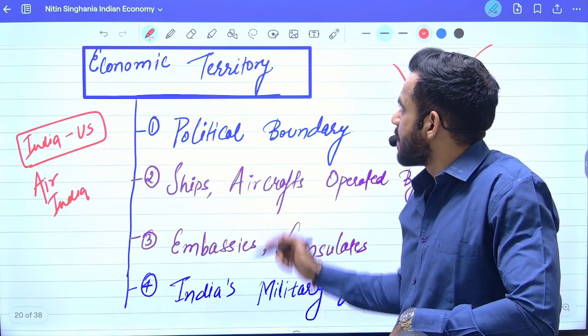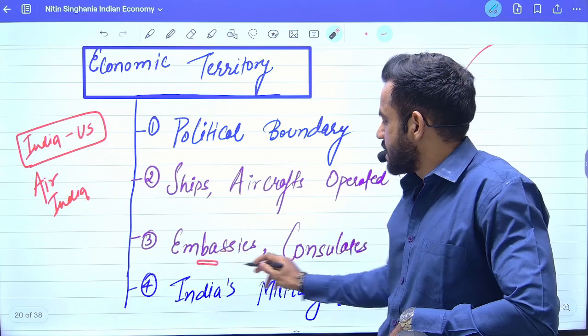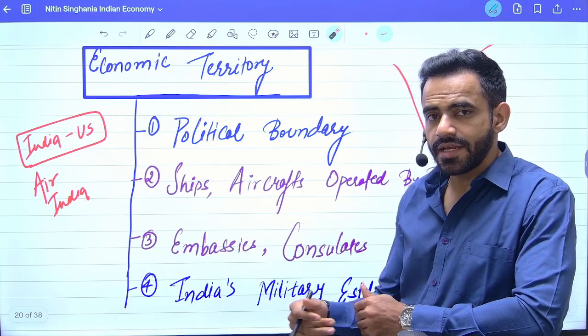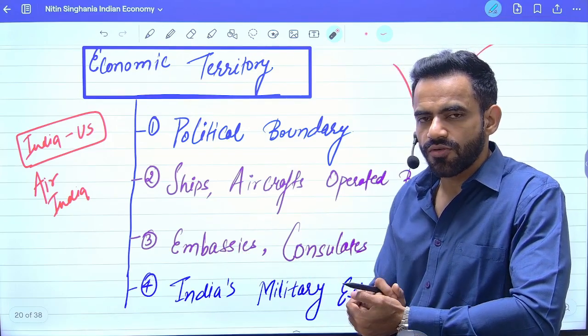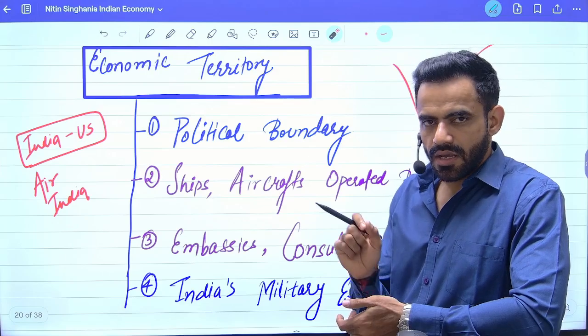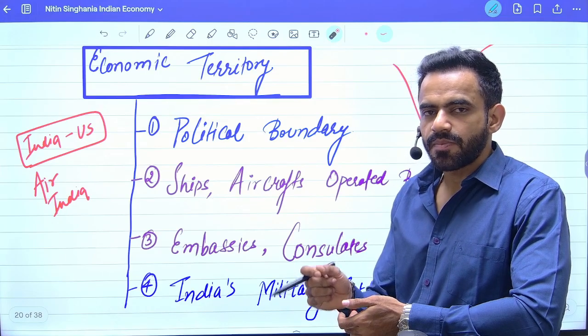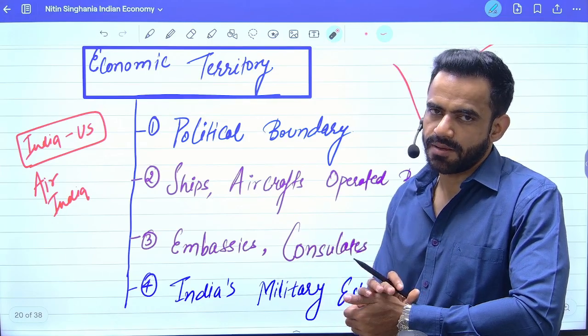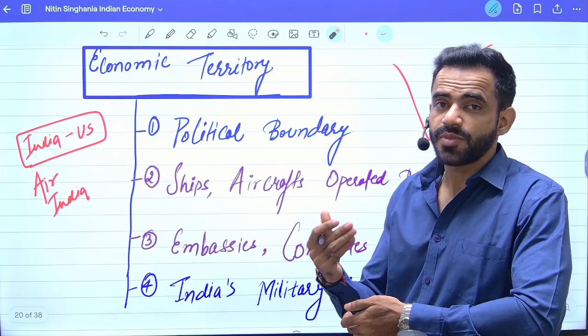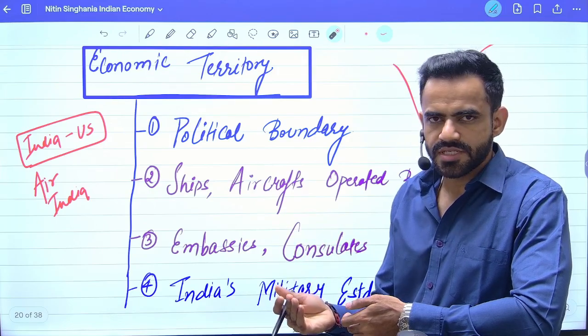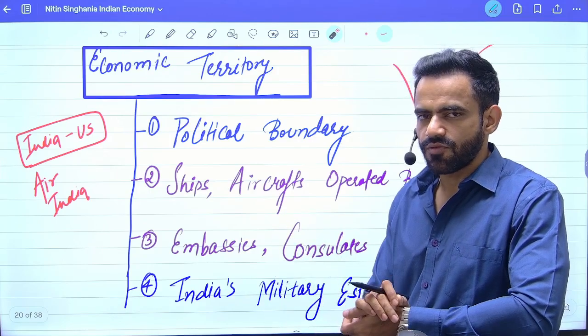Third point is embassies. For example, there is Indian embassy in Australia. Technically, it is situated in the political boundary of Australia, but that embassy is part of economic territory of India, and therefore whatever is being produced there, good or service, will be part of GDP of India.